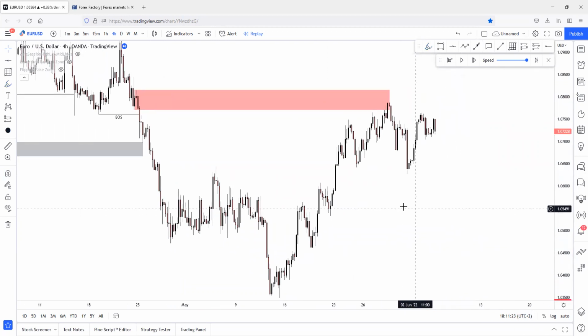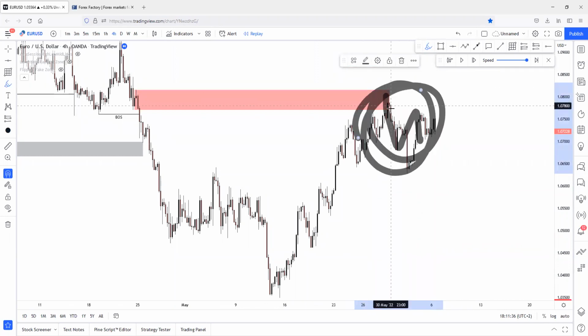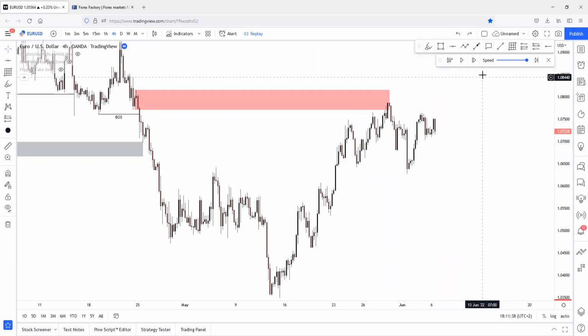And how will the 4-hour expectation order flow look like after this daily supply reaction? I'm asking you, please, if you'd like to answer and draw on my screen, just raise your hand. How will the 4-hour order flow look like after the reaction here? Future millionaire, please, you can draw on my screen and actually draw the expectation order flow that could happen. Please just draw on my screen if you can. Can you?